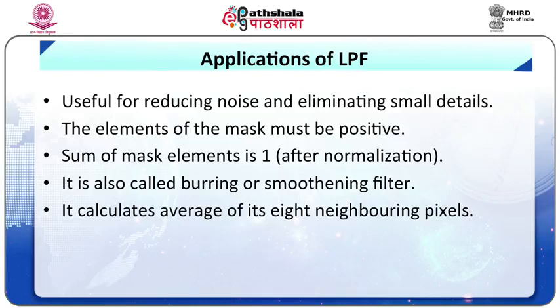The elements of the mask must be positive. The sum of mask elements is 1. It is also called a blurring or smoothing filter. It calculates the average of the 8 neighbor pixels.